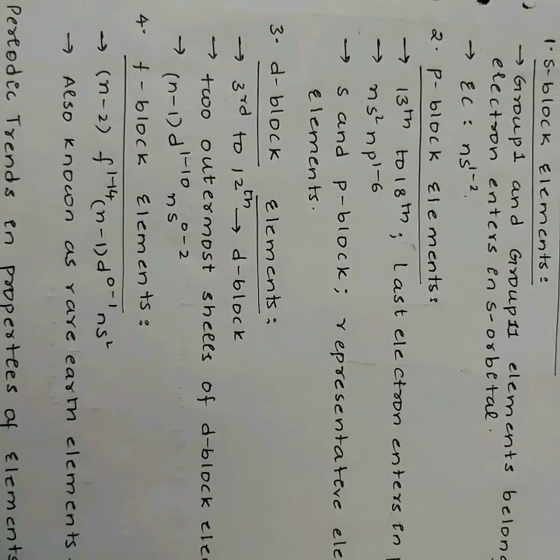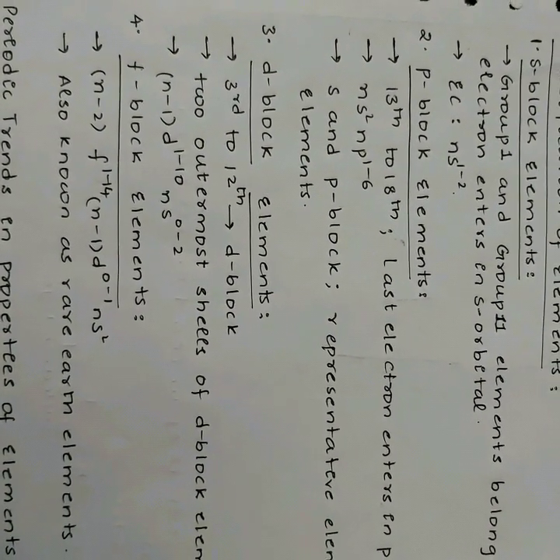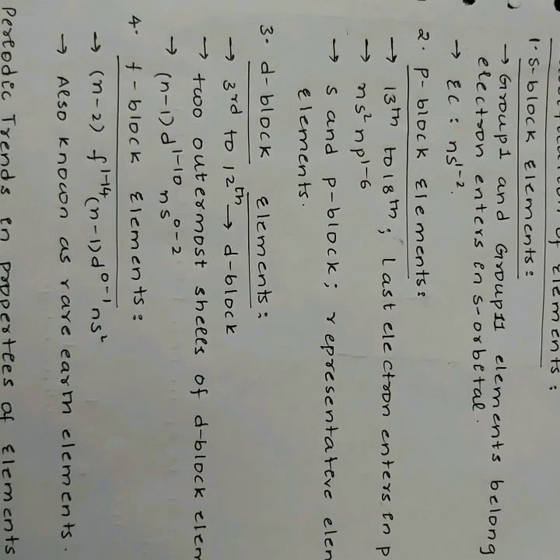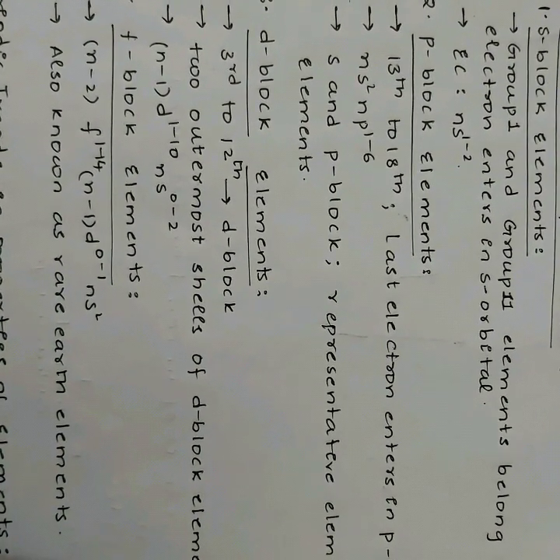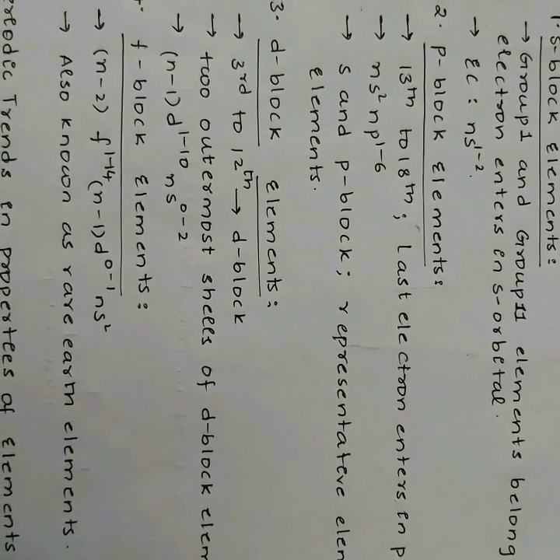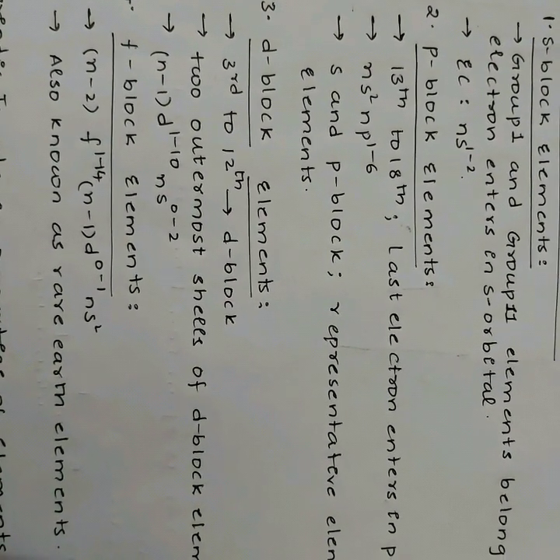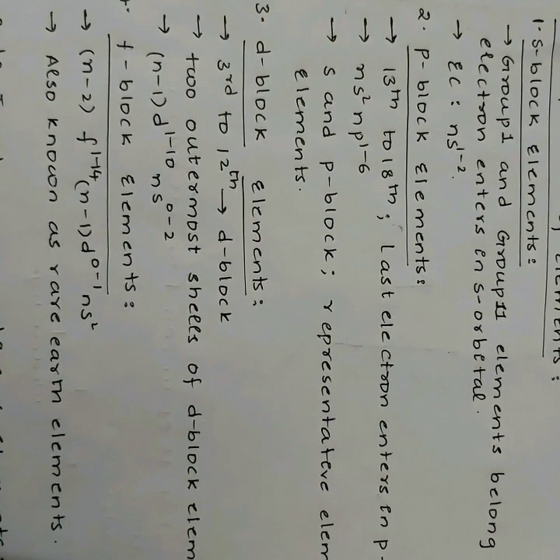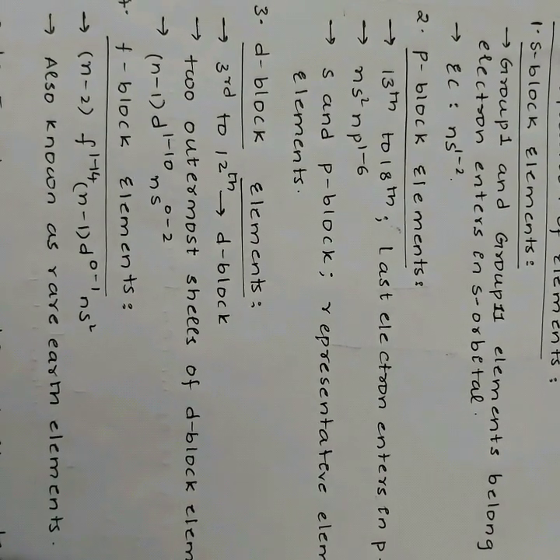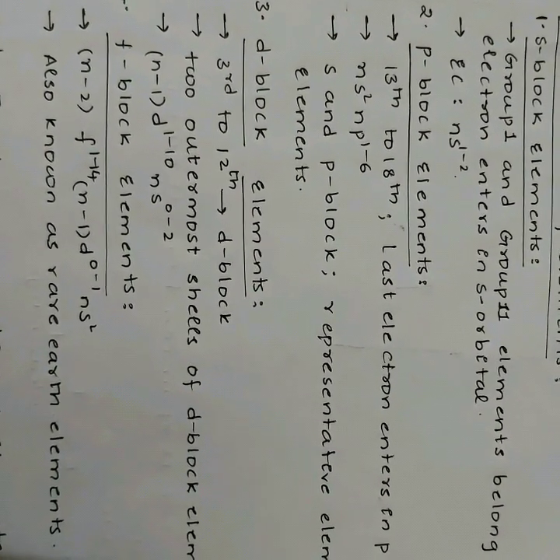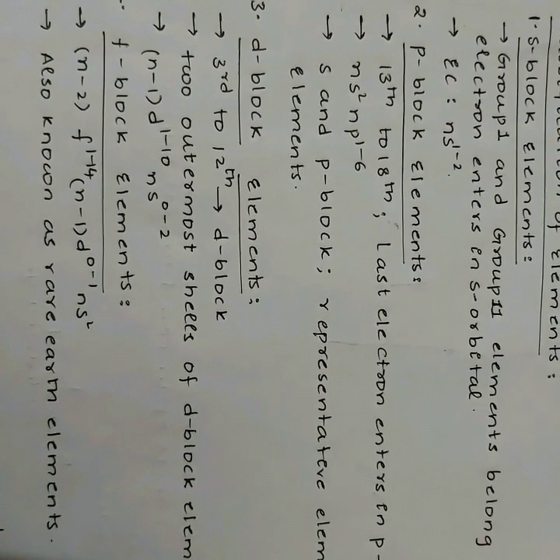f-block elements. The general electronic configuration is (n-2)f1 to 14 (n-1)d0 to 1 ns2. The last electron enters the f orbital. Two series constitute the f-block, that is 4f and 5f, lanthanoids and actinoids. These are also known as rare earth metals.